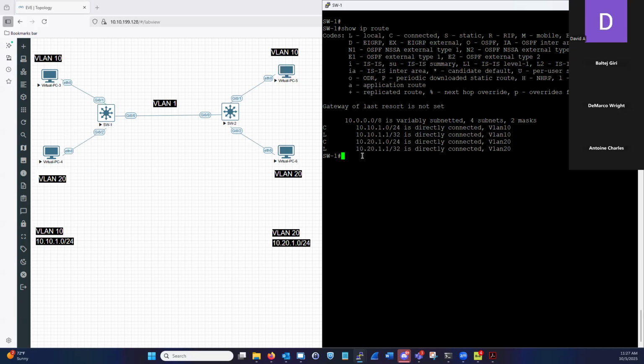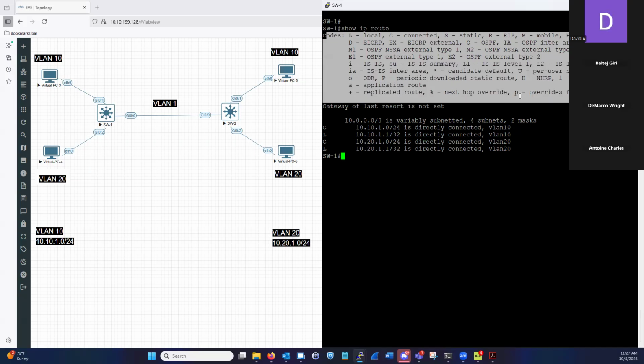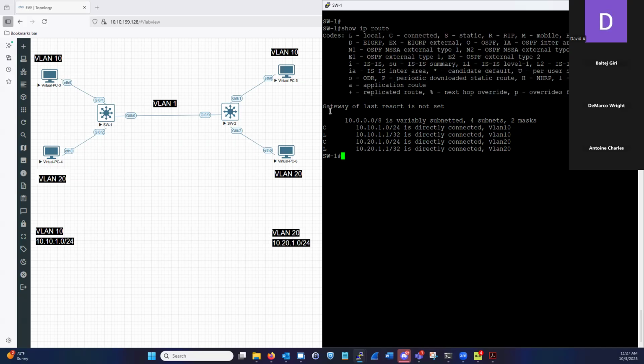Let's talk about creating routes on this router and what they mean. So I talked to you about the codes, and of course you would have to read every meaning. Let's talk about the routing information base. Because all a switch is, whenever you create a layer 3 instance, is another host on the network. It's another host, and its function is to route packets.